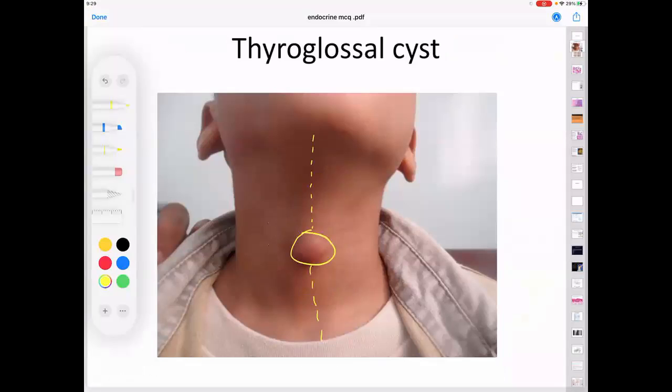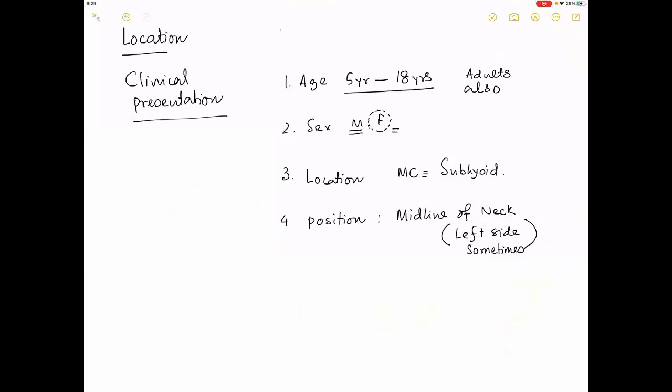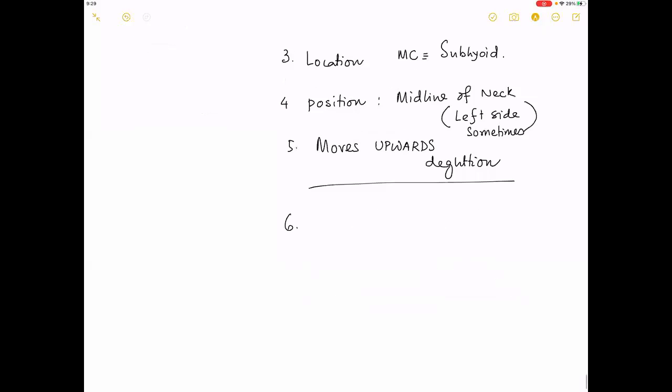Now, if you have understood up till this, the next point: the swelling moves upwards on deglutition, and the swelling moves upwards on tongue protrusion.